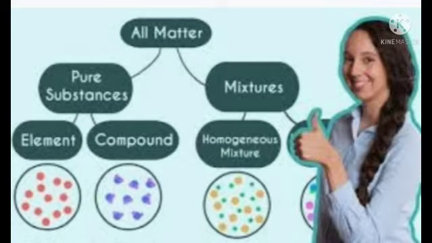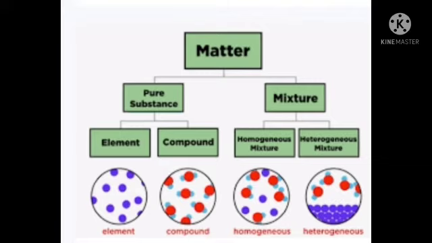Then next we have learned about chemical symbols. In the substances we have learned about elements and compounds, and then chemical symbols. First, about pictorial symbols. Why are we using these chemical symbols? Do you know? To write the full name it will take much time, so to avoid that, we are using symbols.